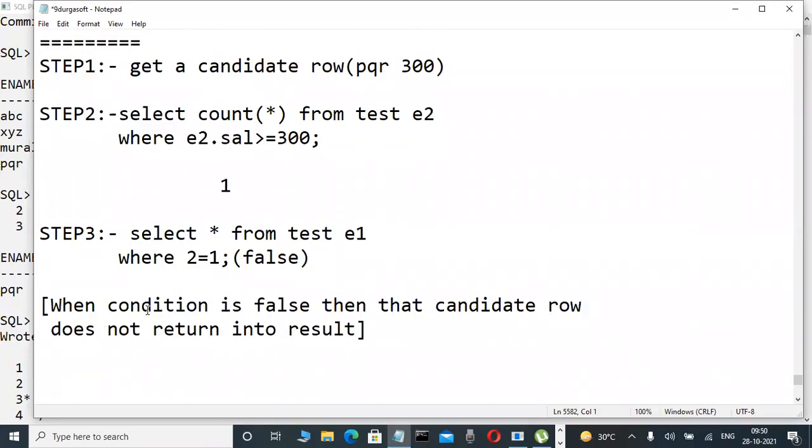At least, is the execution process understandable or not? Leave that query one; don't worry. It is one of the stages you are familiar with. Whenever anybody asks what a correlated subquery is, in every database control goes to get a candidate row from the parent query table, then to the child query where condition. Based on the child query evaluation value, it compares this value with the parent query where condition. Whenever the parent query where condition is true, only then is that candidate row returned into the result. Whenever the where condition is false, that candidate row is not returned into the result.